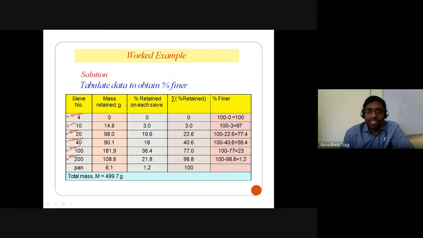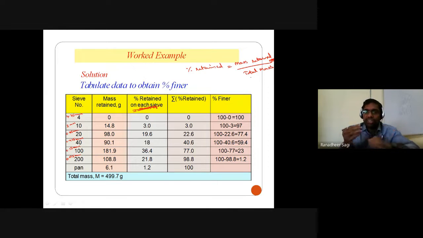Now how do I calculate percentage retained on each sieve? Percentage retained is equal to mass retained divided by total mass. That is, the mass of the particles retained on each sieve divided by the total mass, multiplied by 100, to get the percentage of particles retained on each of your sieves.